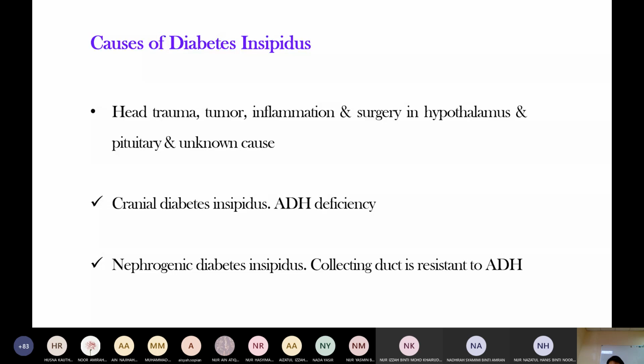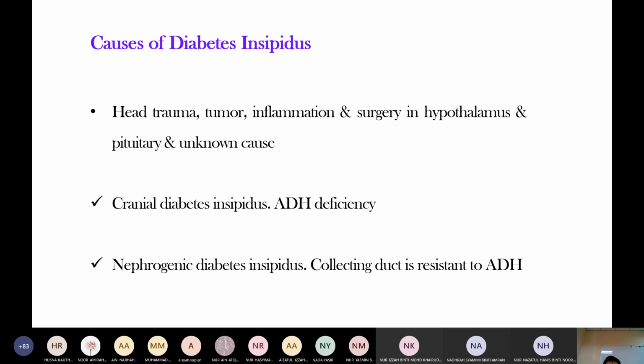So there are two types of diabetes insipidus. With antidiuretic hormone deficiency, where no antidiuretic hormone is produced, it is cranial diabetes insipidus. When antidiuretic hormone is present in the blood but the collecting duct is resistant to it, it is called nephrogenic diabetes insipidus. It is seen in hyperparathyroidism.